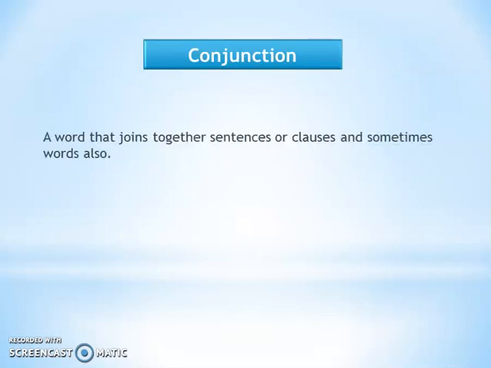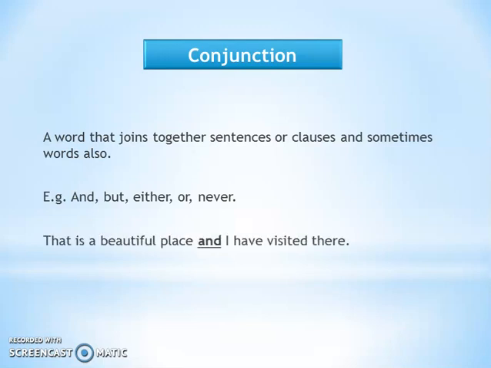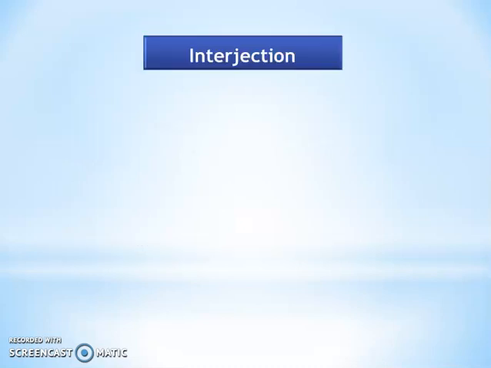Conjunction is a word that joins together sentences or clauses and sometimes words also. Example: and, but, either, or, never. That is a beautiful place and I have visited there. She is rich but miser. Now our last part of speech is interjection.